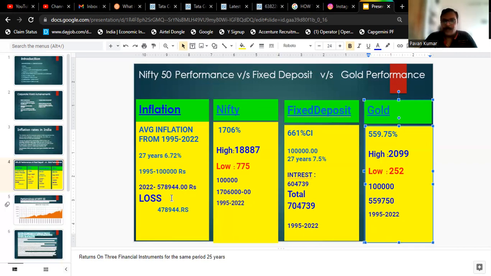So the basic point is, this is also not a good sign. You're not making money out of your own money; it is eating off your capital, right? But I will not say it like a fixed deposit, because fixed deposit is different and gold is different.